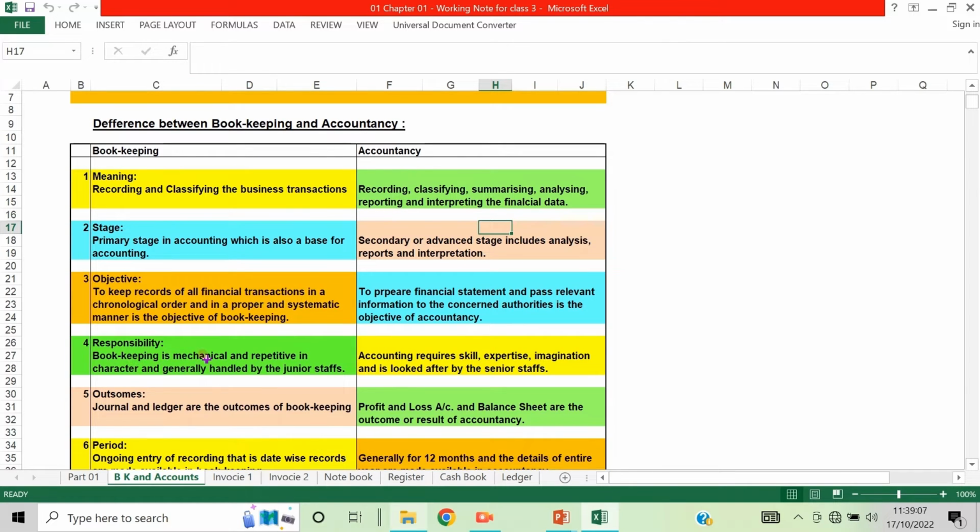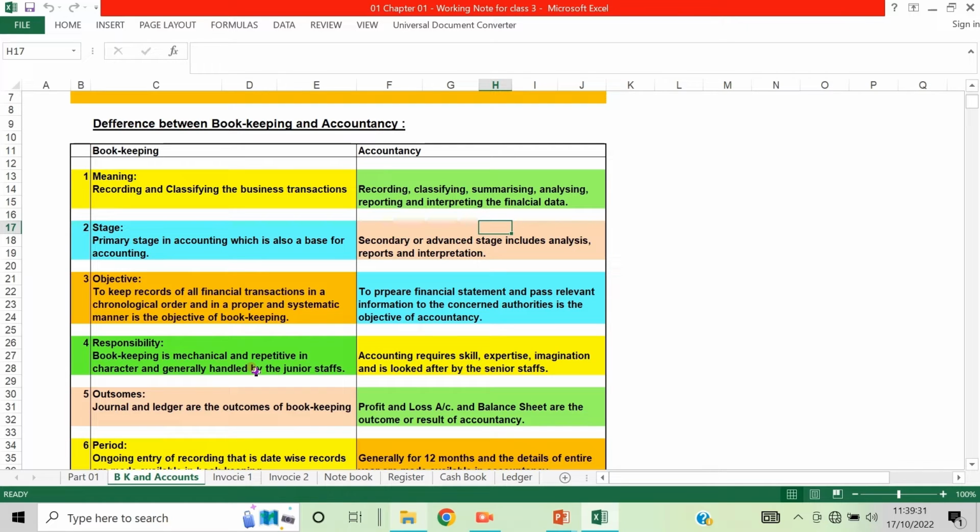Responsibility. Bookkeeping is mechanical and repetitive in character and generally handled by the junior staff. Starting from a bookkeeper, one can reach a top management level if they are efficient and talented people.